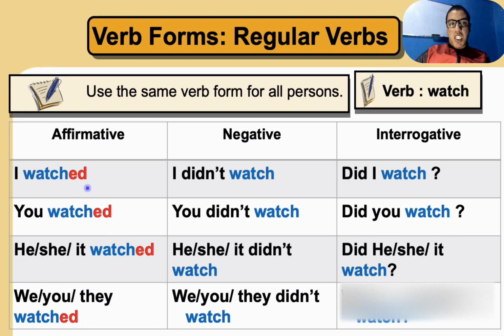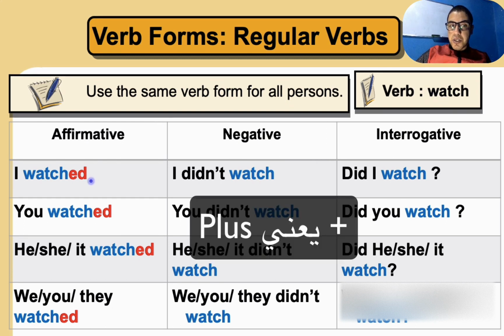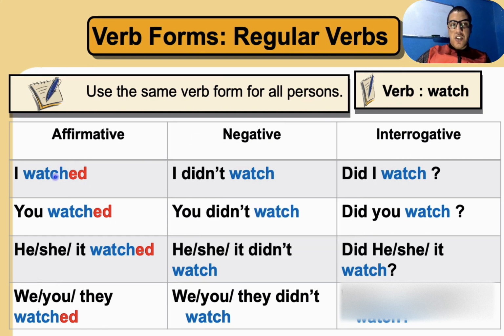Okay, please note that watch is the present. This is the original verb, in the present. And if you want to change watch into the past, what do we do? Plus ed. Very good. So the verb watch is present, the verb watched is past.